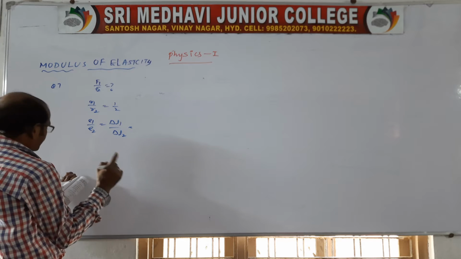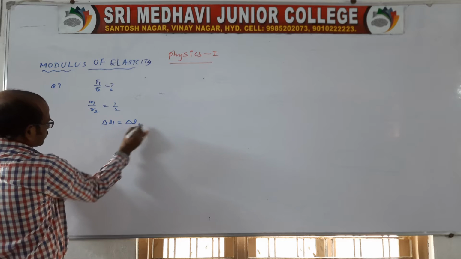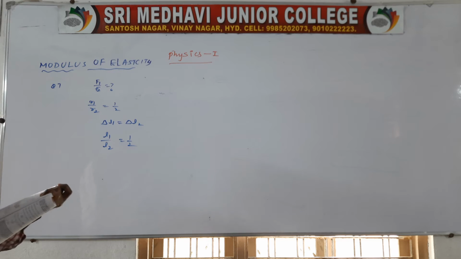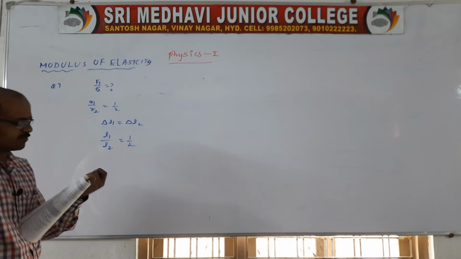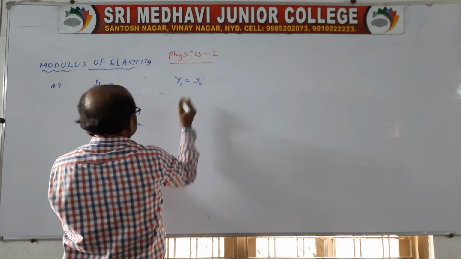The extension produced is equal, so delta L1 is equal to delta L2, but the lengths are also given as 1 by 2. The two wires are of the same material, so the Young's modulus is also the same.